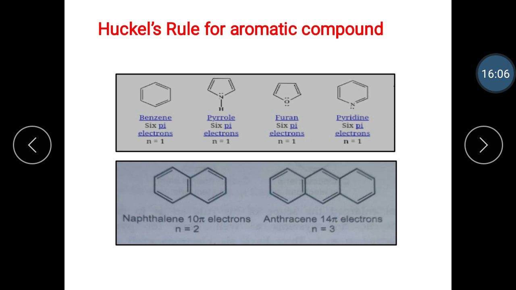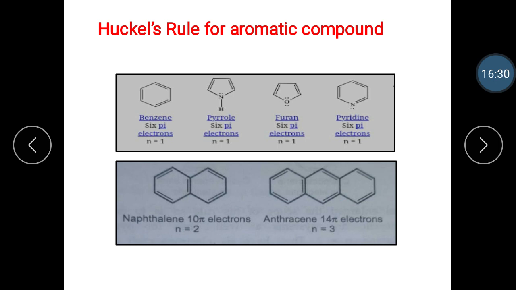Then the next one is furan. It is a planar conjugated system with 6 pi electrons. The 4 electrons from the 2 double bonds and the 2 electrons from the lone pair of oxygen. So it is aromatic. Then the next one is pyridine. It contains 6 pi electrons and n is equal to 1 and it is aromatic.